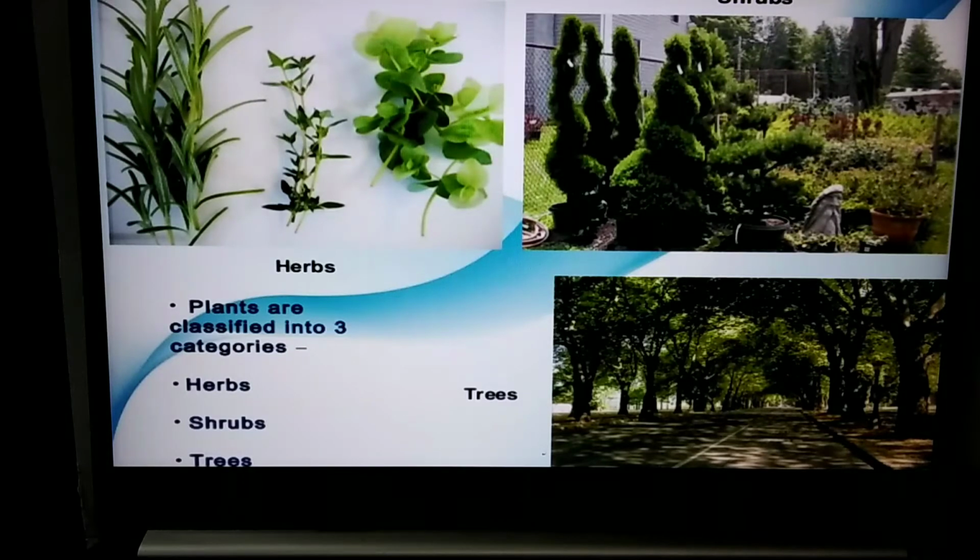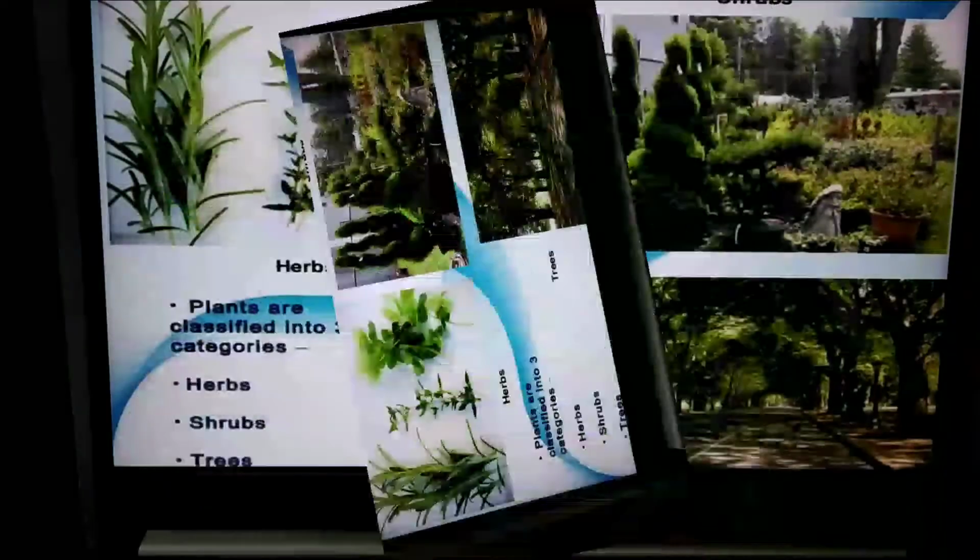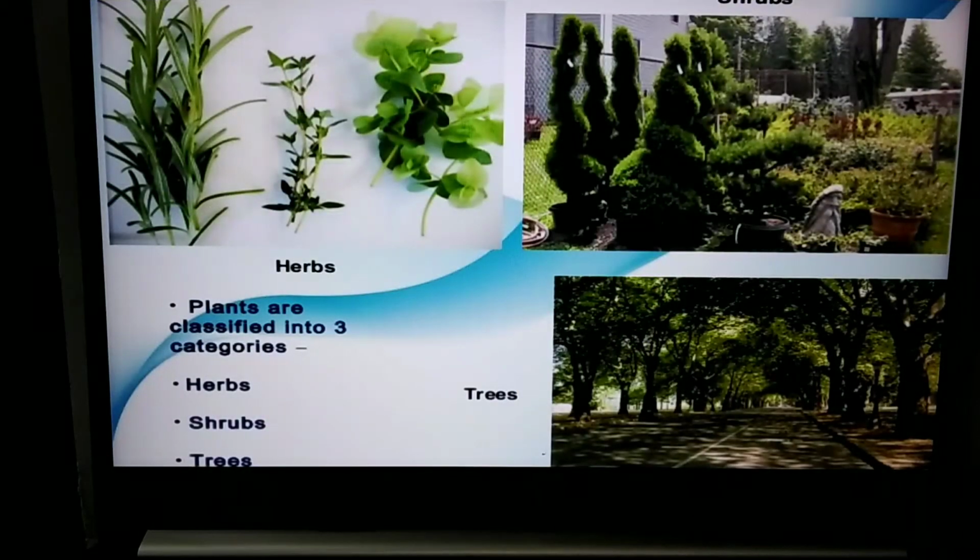Now, common flowering plants such as sunflower, dahlia, marigold grow for 1 year and they will die. In the same way, crop plants such as rice, wheat, maize, and bajra live for only one season. Such plants are called annuals, and as the stem is tender, they are also called herbs.